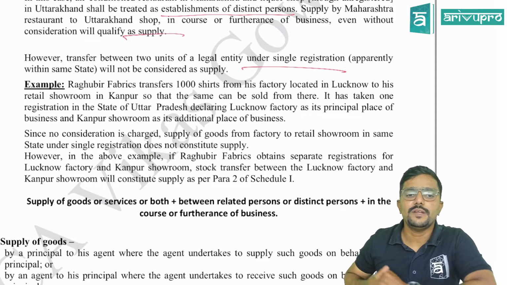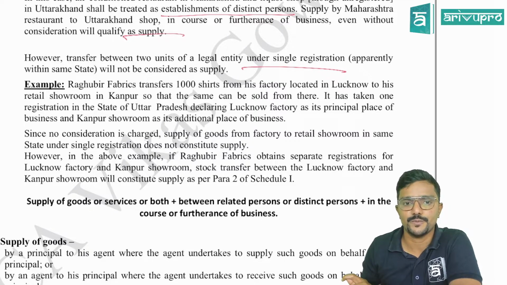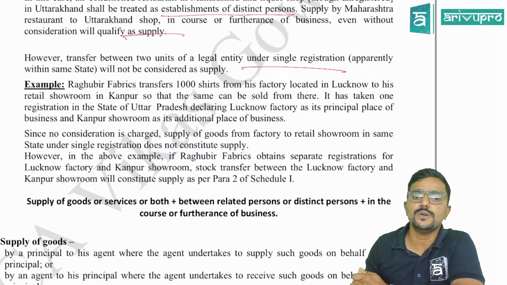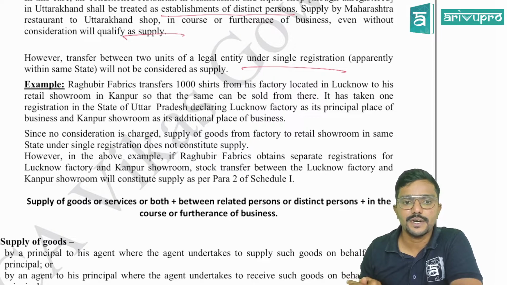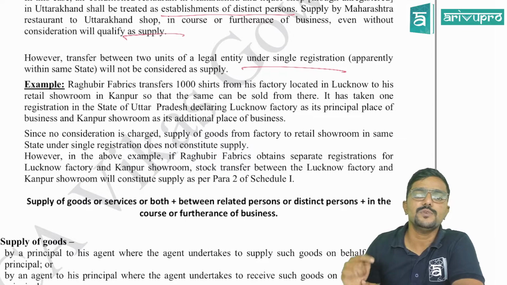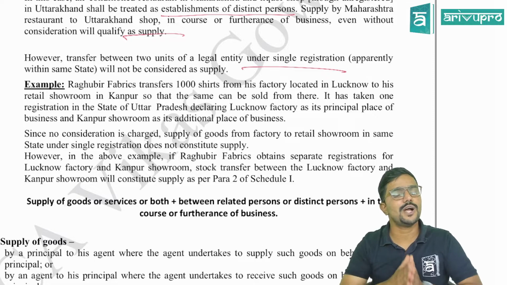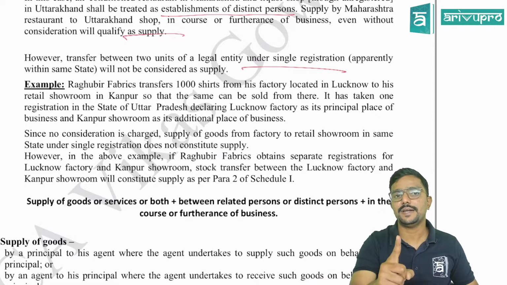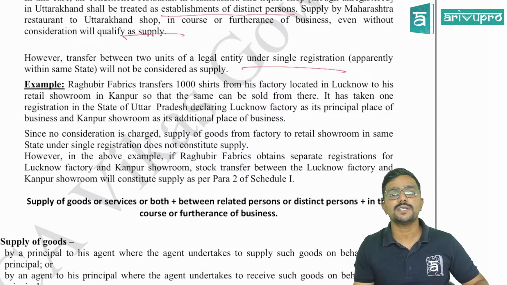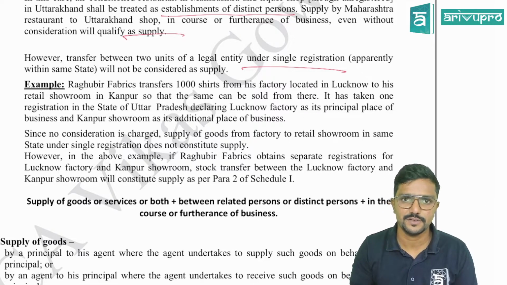Example, Raghubir Fabrics transfers 1,000 shirts from his factory located in Lucknow to his retail showroom in Kanpur so that the same can be sold from there. It has taken one registration in the state of Uttar Pradesh, declaring Lucknow factory as its principal place of business and Kanpur showroom as its additional place of business. You can do it. Within the state, if you have multiple branches, one registration is mandatory. You can take multiple registrations, but it is optional. So this person, Raghubir Fabrics, has taken only one registration.